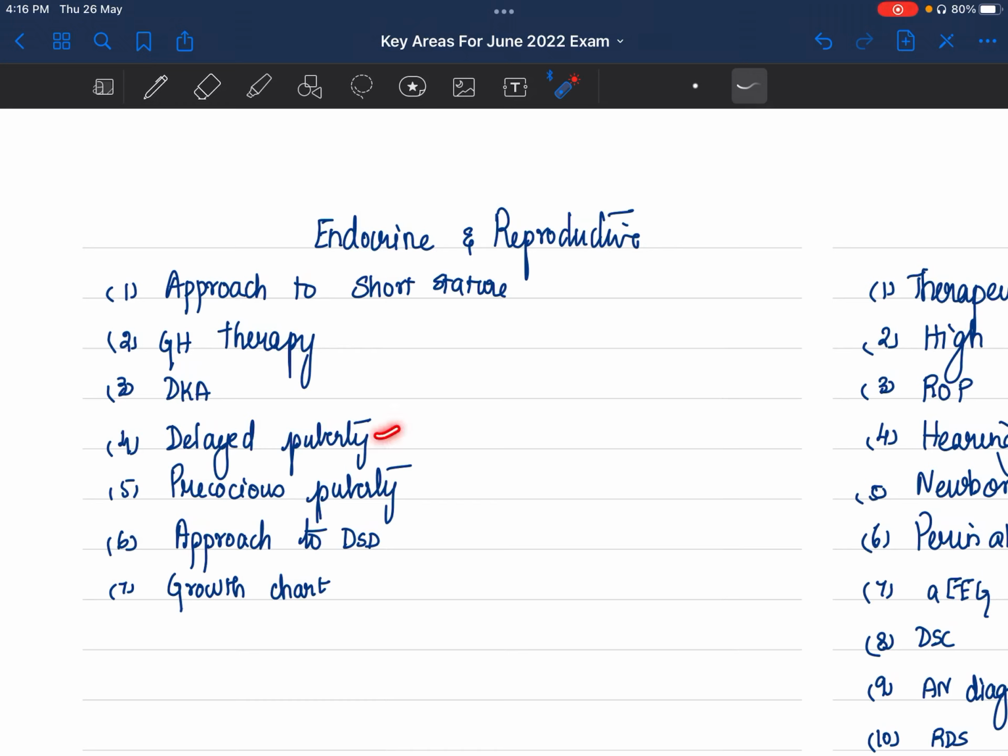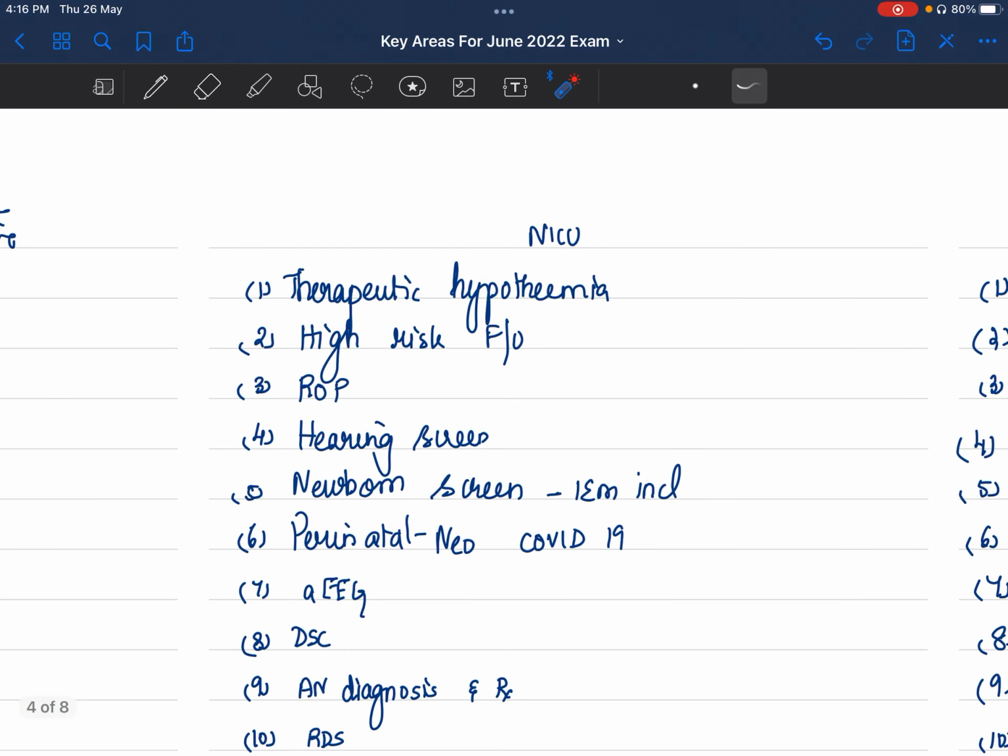Approach to delayed puberty, precocious puberty, your ambiguous genitalia approach, growth chart. These are all standard expected questions. You can also add on PCOS to your list of questions if you want to read.